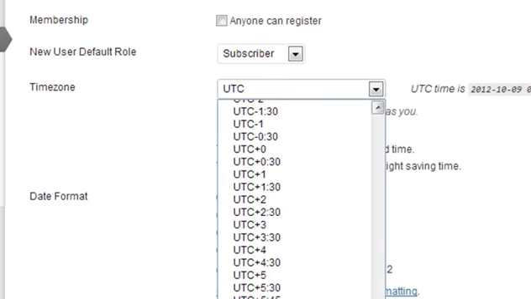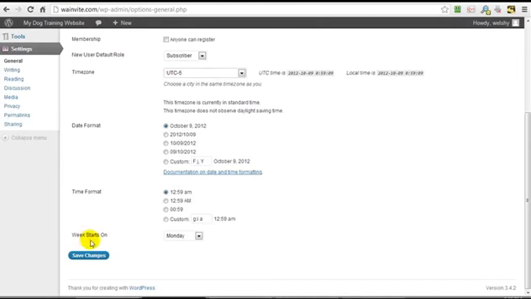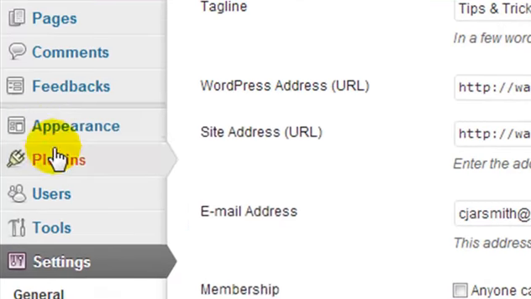Now I'm in Ontario, Canada, so I'm -5. Where are we? Here. And then I'm going to click Save Changes. So the next step is the appearance.